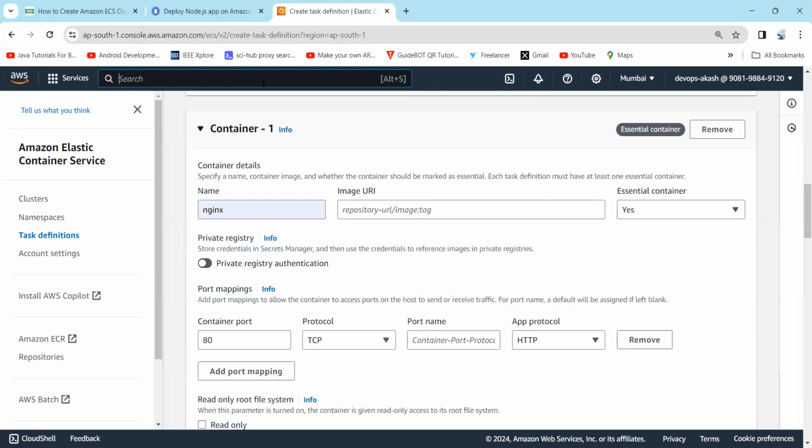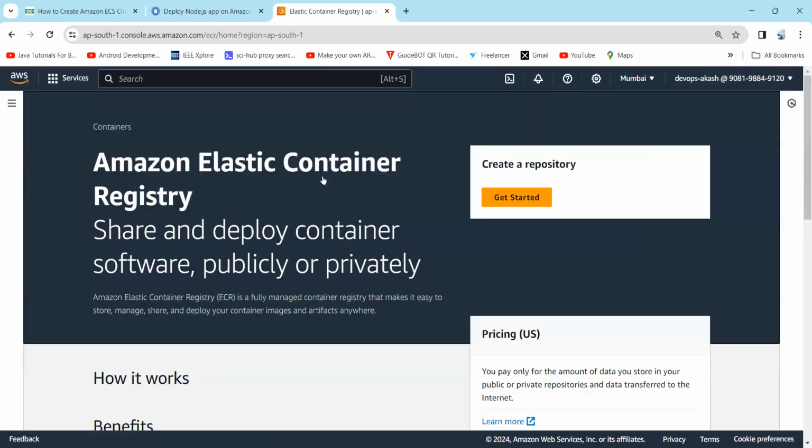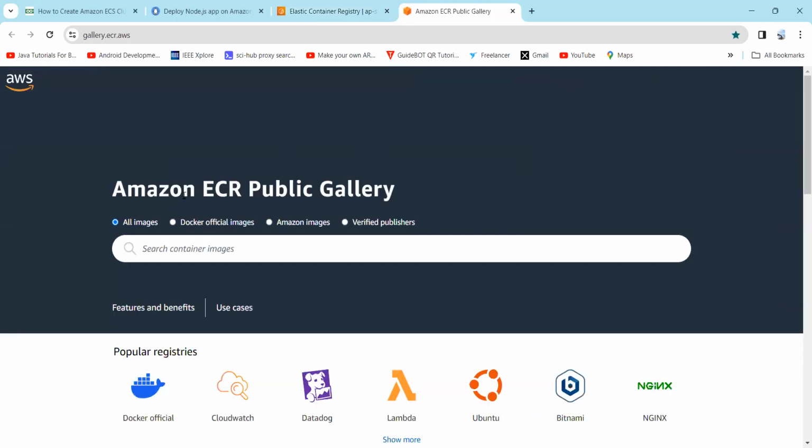So just type ECR in the search bar. So here you can see ECR. Here you can see the repository, and below that you need to visit the ECR public gallery. So click on that, and here we are on the default page of the AWS ECR public gallery.